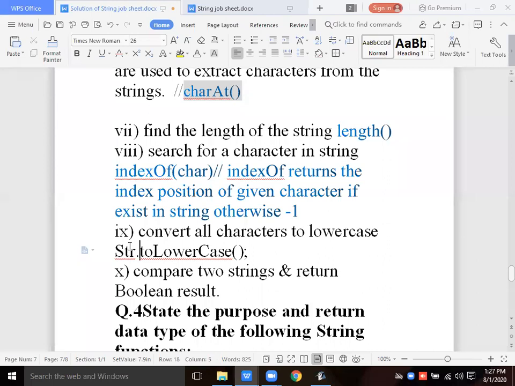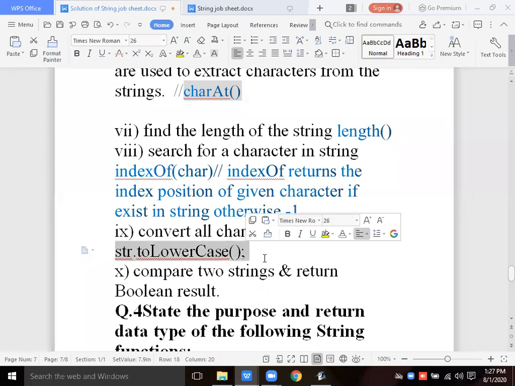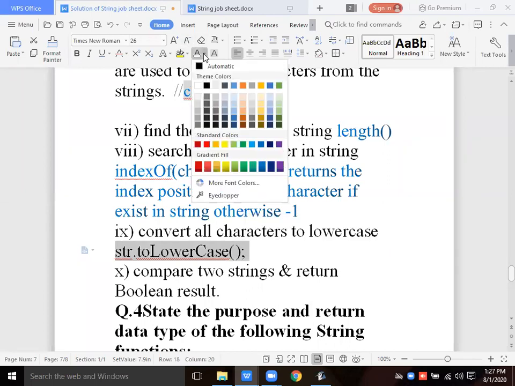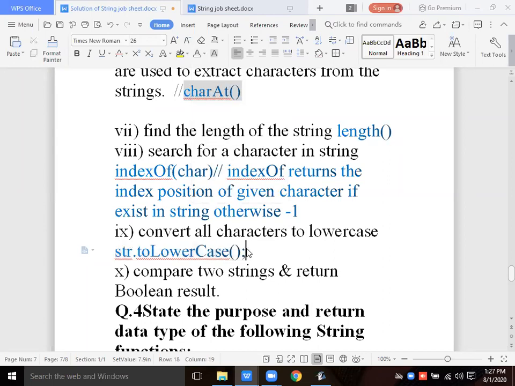Now we will not use the Character wrapper class. Both are different. In the Character wrapper class also we have toLowerCase and toUpperCase, and in the String also we have toLowerCase and toUpperCase. But if you are using the Character method, then you have to call the Character wrapper class, or if you are using the String toLowerCase method, then you will use str.